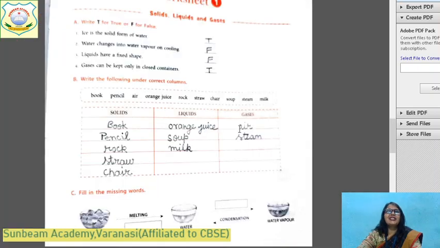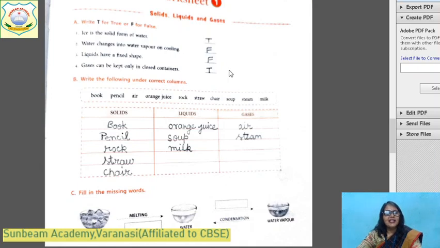Now, this is the worksheet you have already done. Ice is the solid form of water. True. Water changes into water vapor on cooling. It is false. Liquids have a fixed shape. It is false. Gases can be kept in a container, closed container.